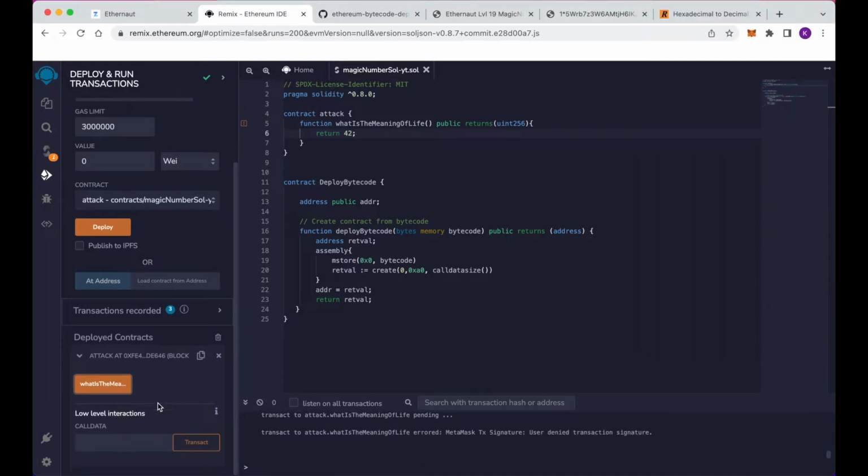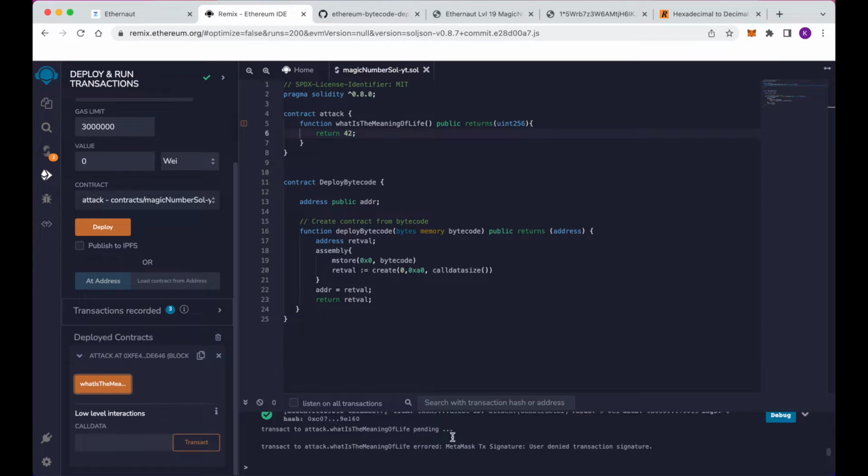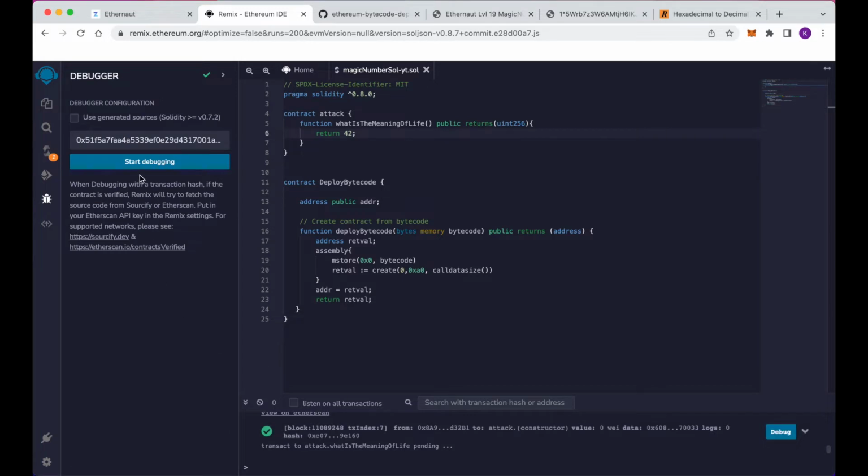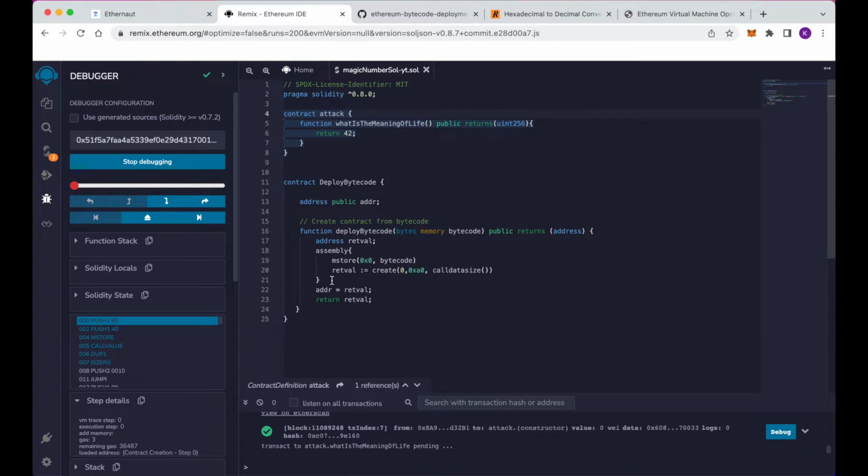What I'm going to do instead is go to this block here where it was mined, click on debug, and start debugging. On the left hand side here in the debugger window, we should see a list of the opcodes that were run when this contract was first deployed.